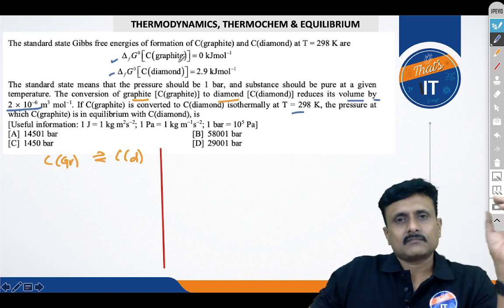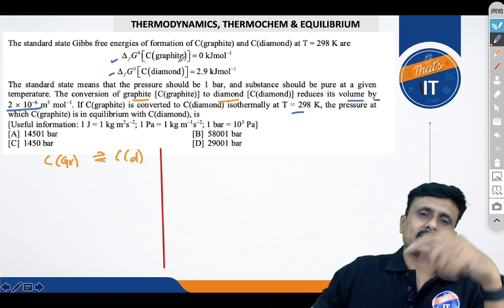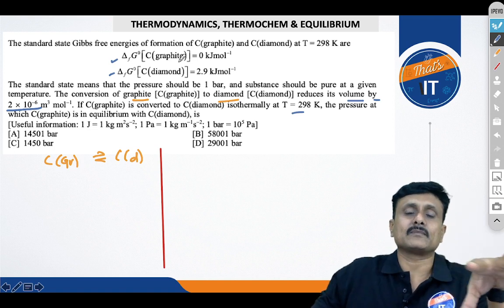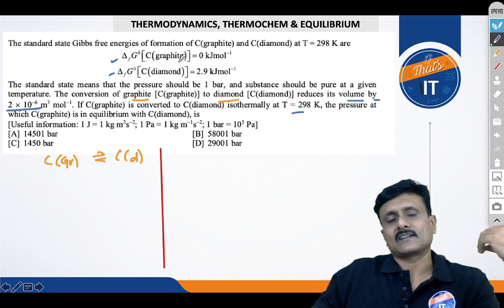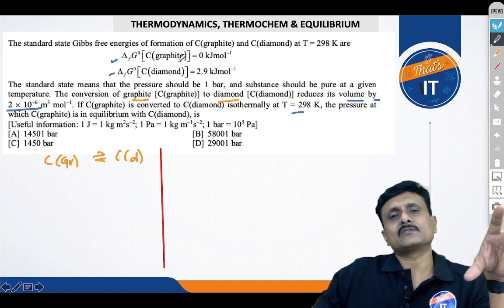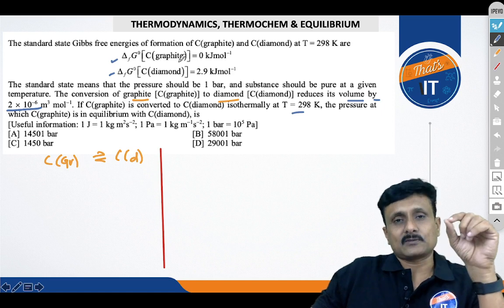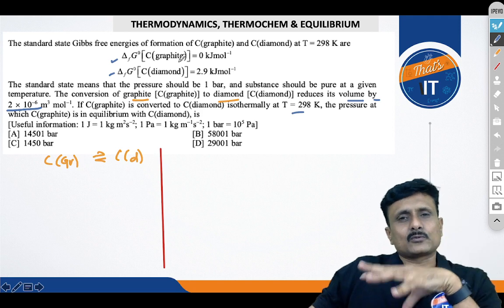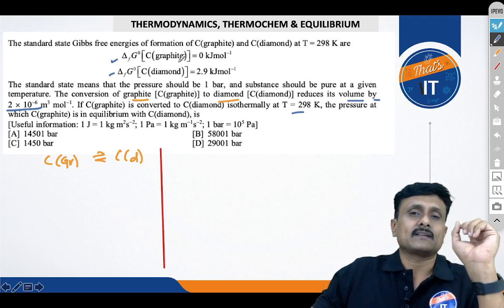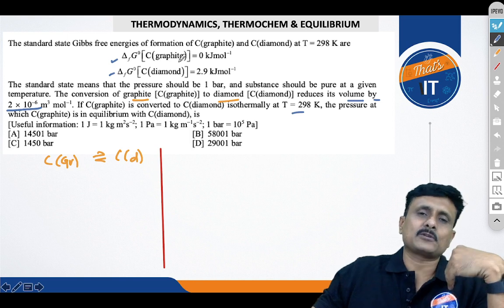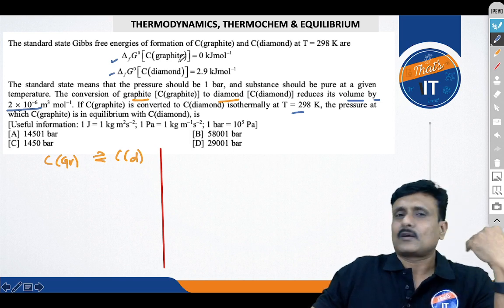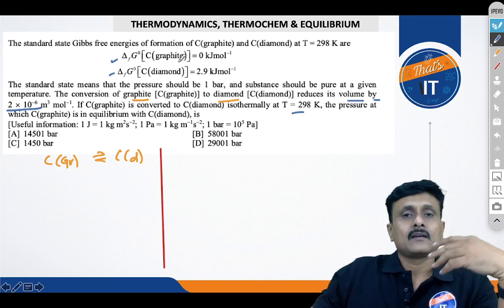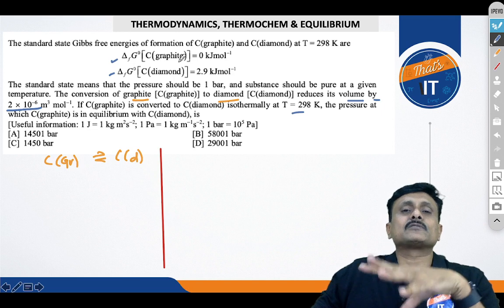There is no ideal gas, that's why there are rules. But here, while solving these questions, you would be surprised to see that those concepts are also applied to solids, liquids, etc. So whenever you write delta G naught equal to minus RT ln K, that K is actually nothing but Kp, not even Kc, because thermodynamics rules are actually applicable to ideal gases. But in a general scenario, we have extended them to non-ideal gases. We have extended them to solutions, making this K as Kc. But this is an extreme case, we have extended that to even solids.